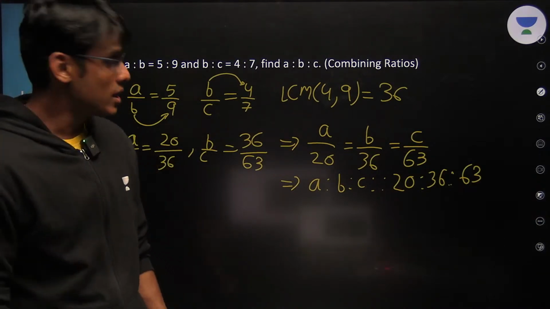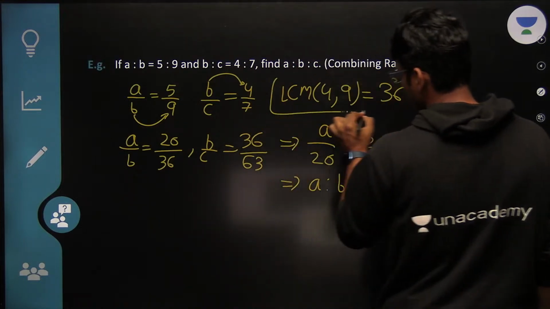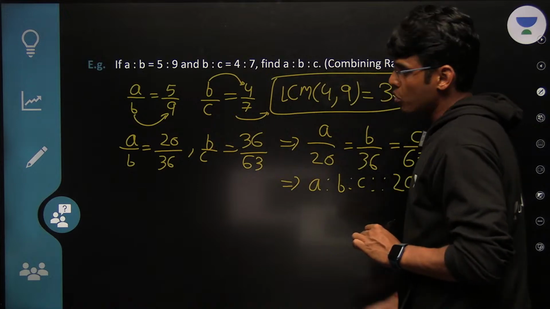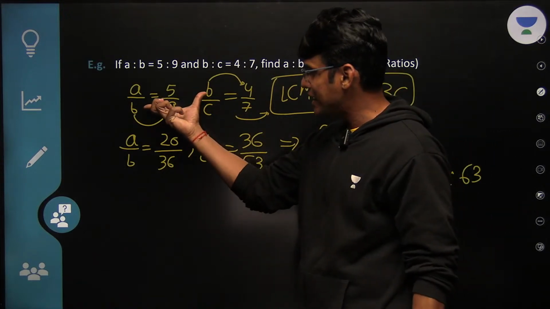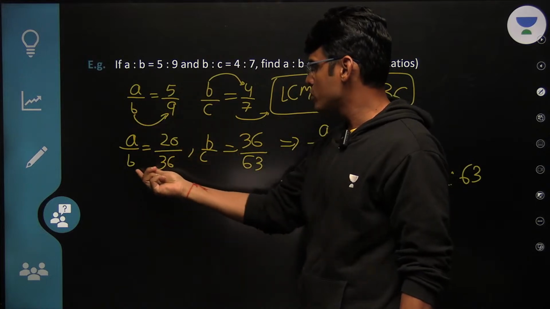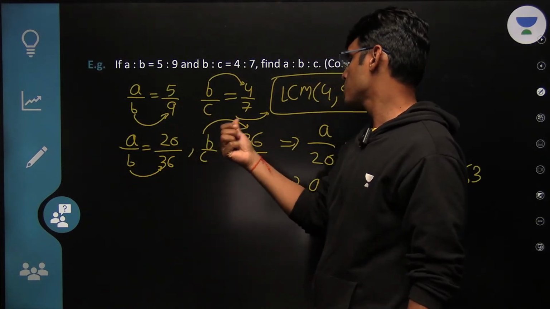Right? So this is where the manipulation was involved. There has to be a protocol to combine the two ratios. You just have to make this connecting dot, which was B, so that both these B's correspond to the same number. Here B is corresponding to 36, and here B is also corresponding to 36.